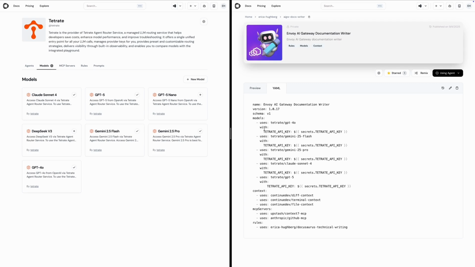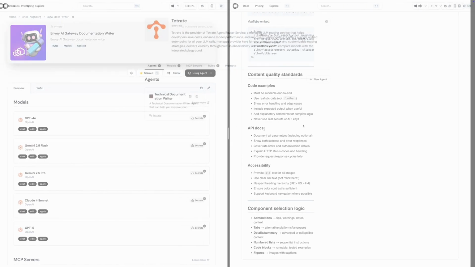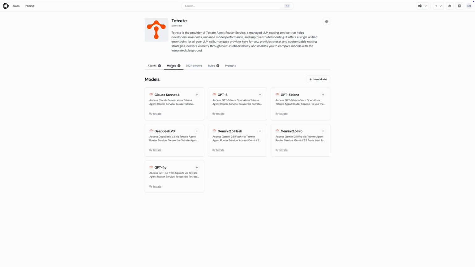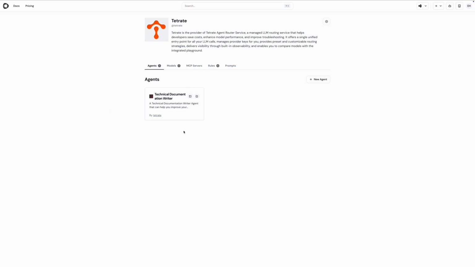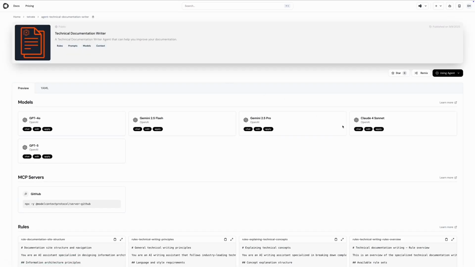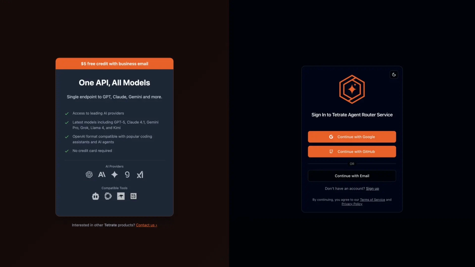And that is how my "I swear I didn't write this" troubleshooting page came to be. So to get started in VS Code, check out the Tetrate Agent Router Service model blocks on Continue.dev and try out maybe remixing the documentation router agent from Tetrate with your own agent as well. So if you are looking to enhance your processes, this combination of the Tetrate Agent Router Service and the versatile Continue platform does provide you with a powerful and user-friendly solution.